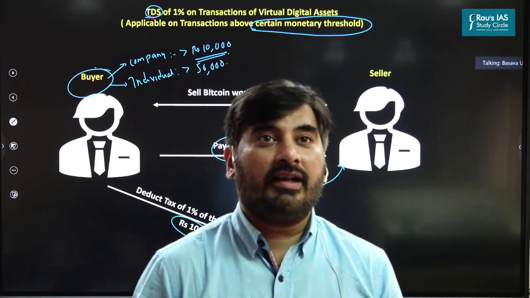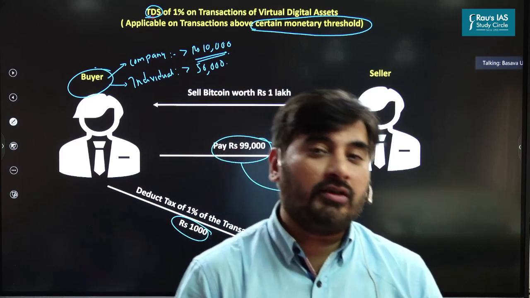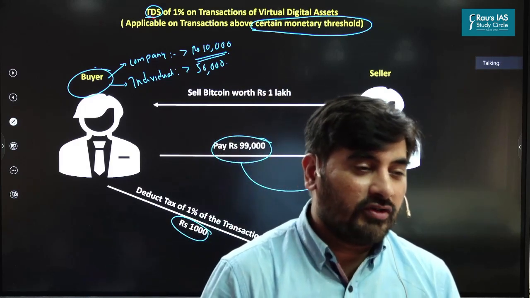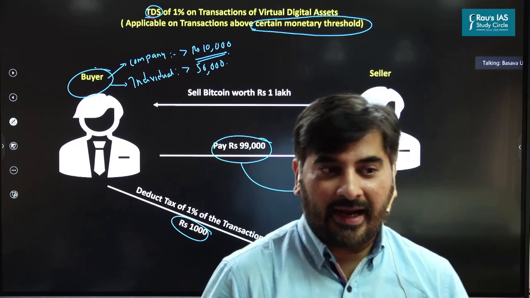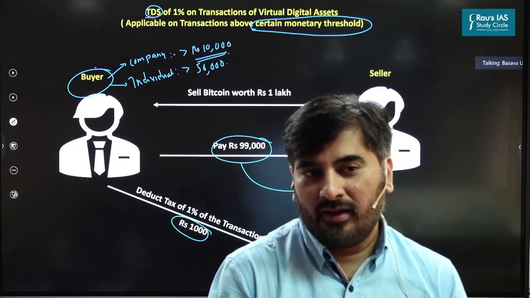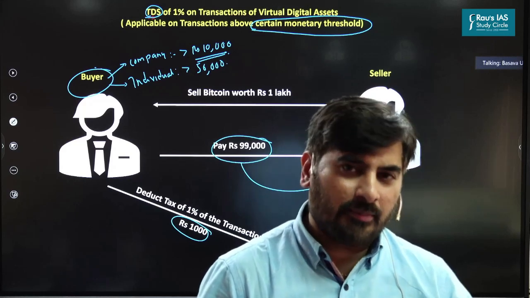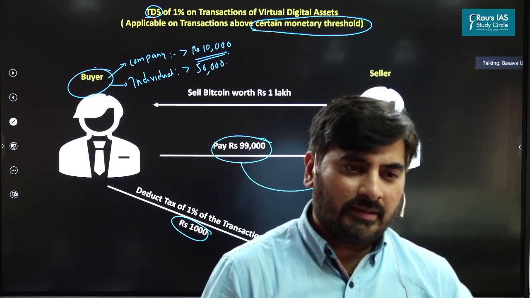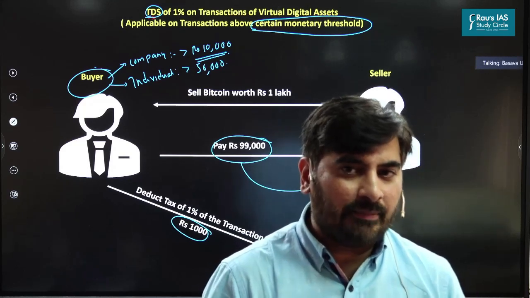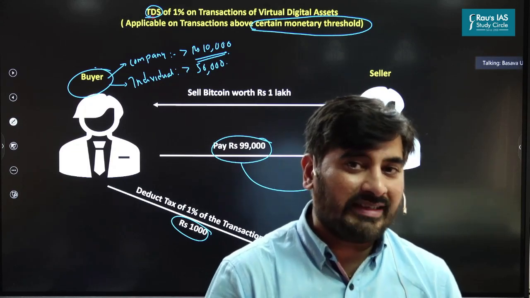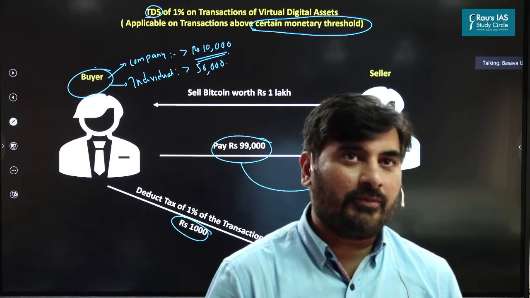Are you getting this point? It is very difficult to keep a tab on the people who are doing crypto mining. Most of them remain anonymous. So even if we impose taxes on crypto mining, people may not pay them. And slowly the government has to build up its capacity to tax the income earned from crypto mining.